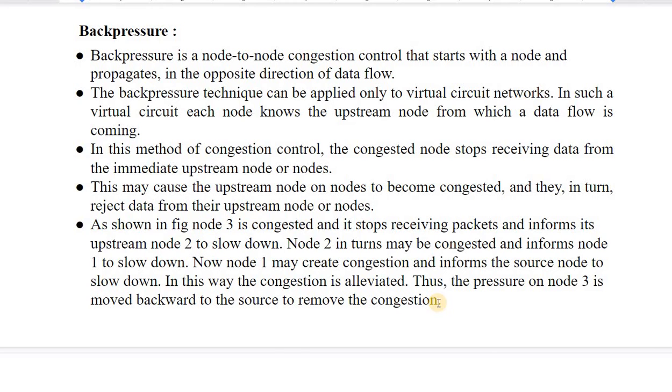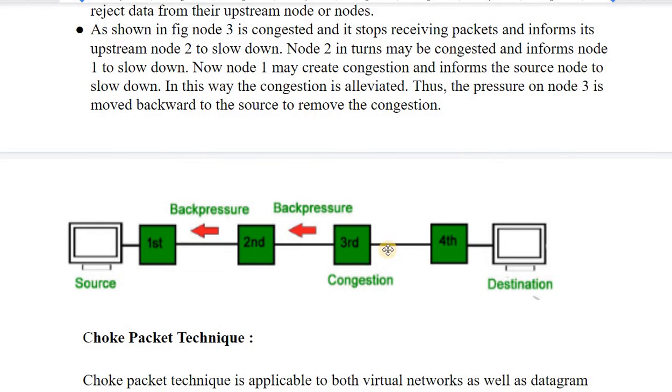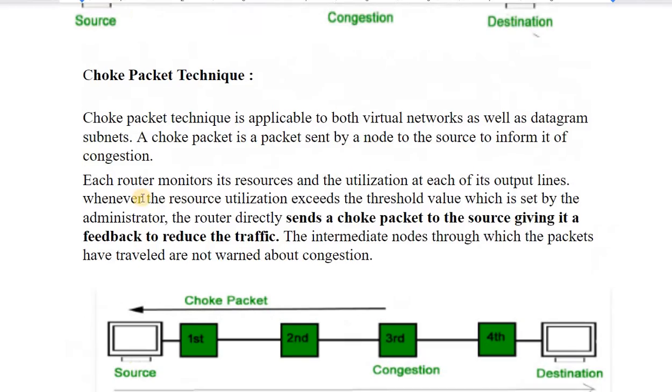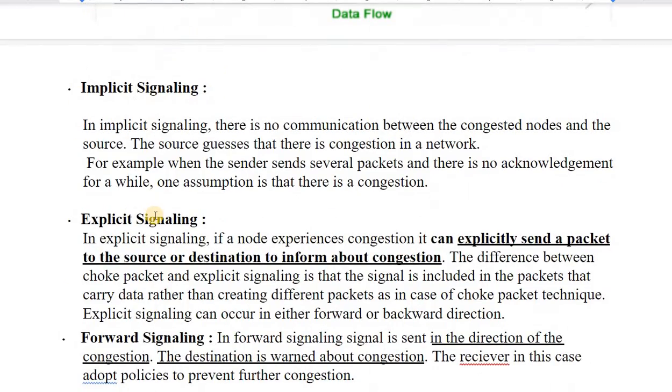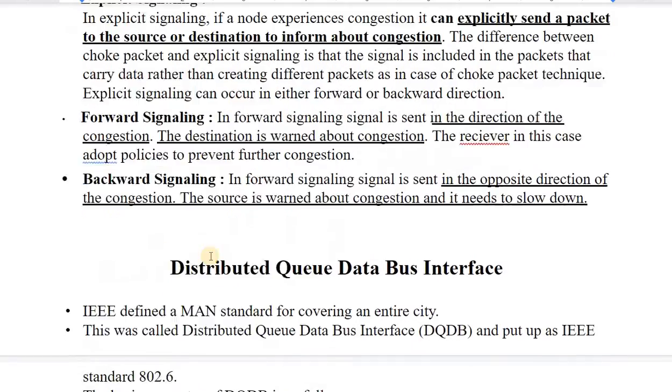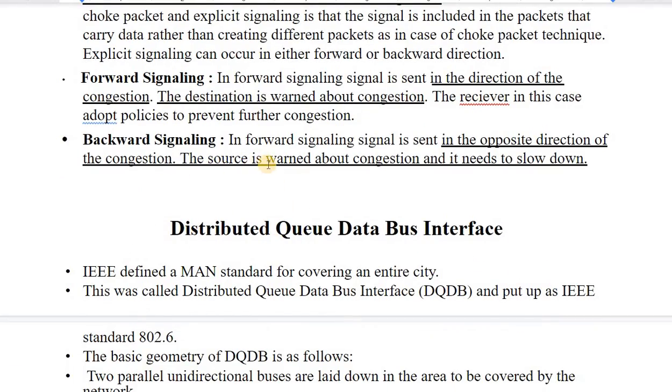Back pressure only sends data directly to the node preceding the congested node, so there is no need for signaling. Only one type of signaling occurs here, backward signaling. This node is having congestion, so it will inform the second node, which will inform the first node, and then finally the source will be informed. A choke packet can have any of these four types of signaling: implicit, explicit, forward or backward. Backward signaling is to warn the source only about the congestion, and the source needs to slow down its traffic.